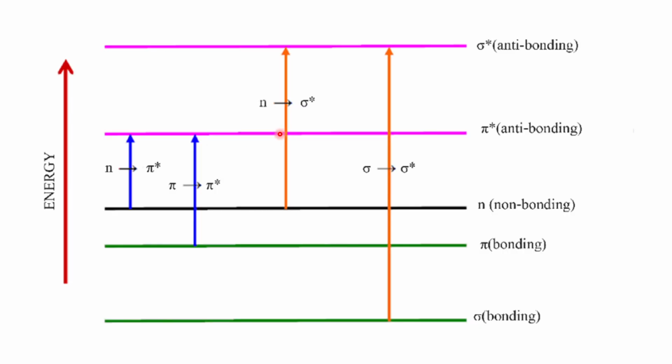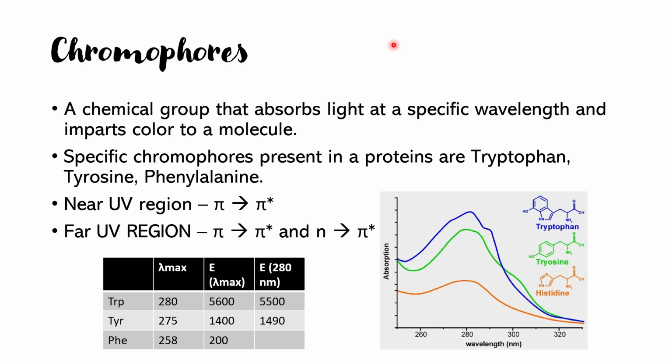For example, if light is given to an electron and it jumps from the sigma to the sigma star, this jump allows the electron to go to a higher state, and from this higher state when it emits the light, it gives some color to that particular solution. That is why these are called chromophores.